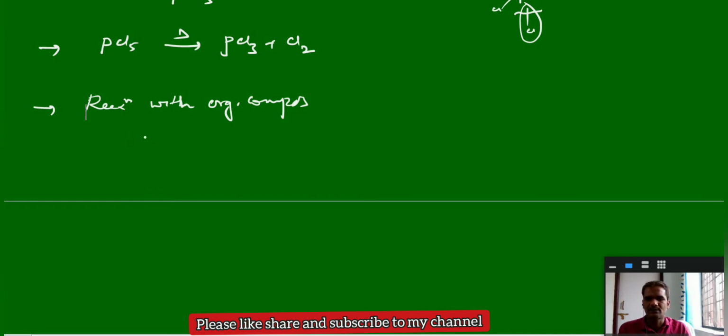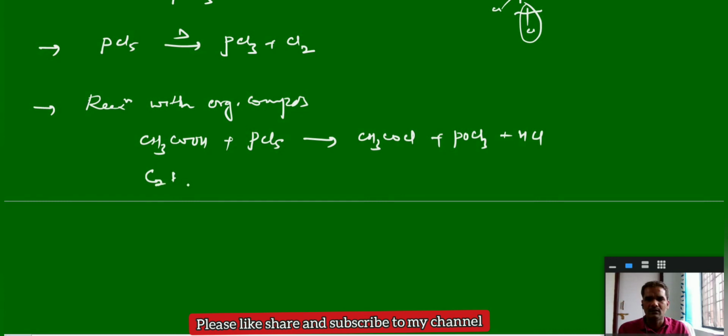As usual, let us take the example of acetic acid, and if we treat it with PCl5, we get acetyl chloride plus POCl3 and HCl. Similarly, ethyl alcohol treated with PCl5 gives ethyl chloride, POCl3 and HCl. And these are the reactions. Again, the OH part can be replaced.